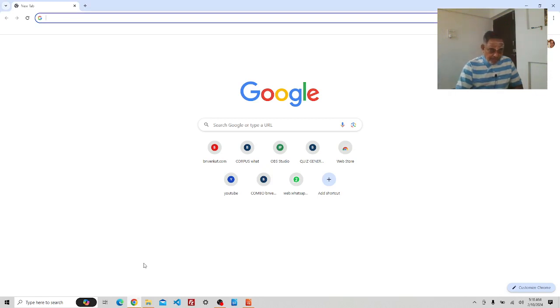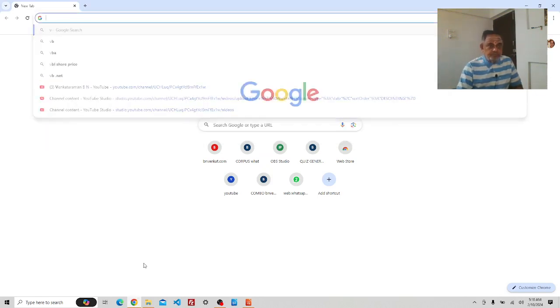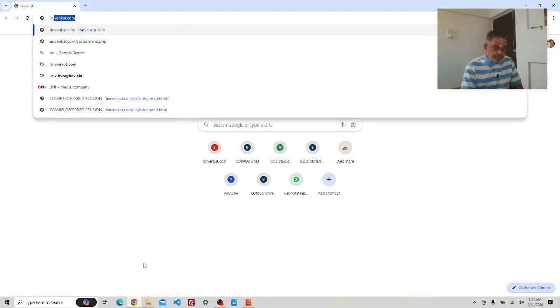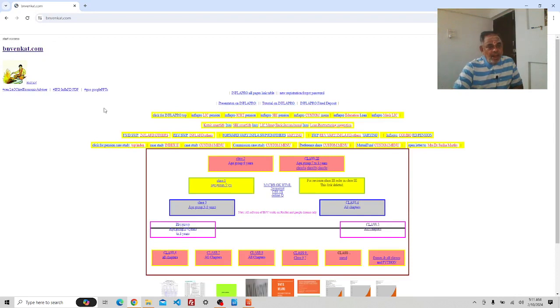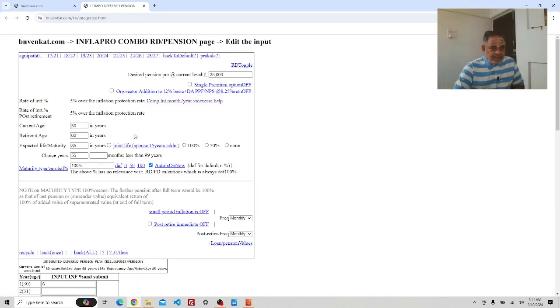See, type bnvenkat.com in the address bar, and then visit this page, INFLAPRO combo RD pension. There's a link in the third line. We can go to this link, combo plan. Here is the link. This has a menu page. Now let us discuss the various parameters we are going to see.